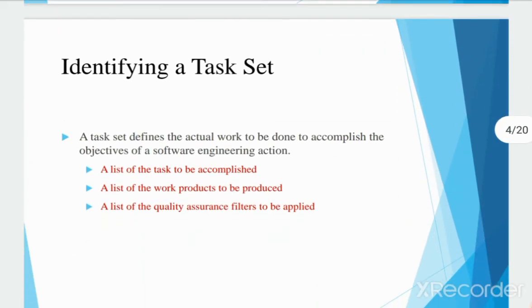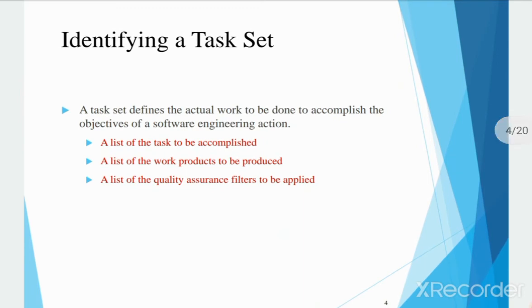Then identifying the task sets, we will see what the task sets are. A task set defines the actual work to be done to accomplish the objective of the software engineering actions. For example, requirement gathering is an important software engineering action that occurs during the communication activity. The goal of requirement gathering is to understand what various stakeholders want from the software that is to be built. For a small, relatively simple project, the task set for the requirements gathering might look like this.